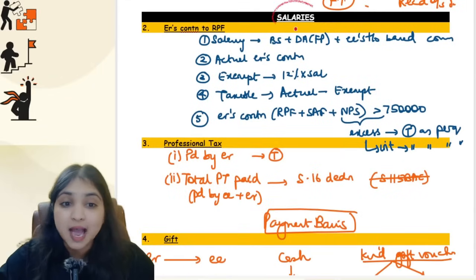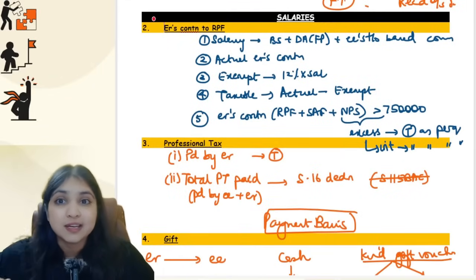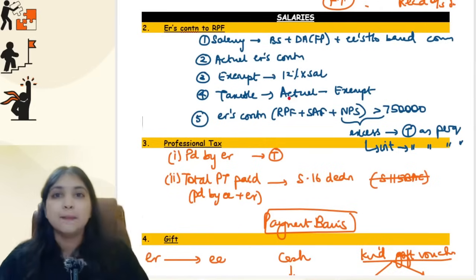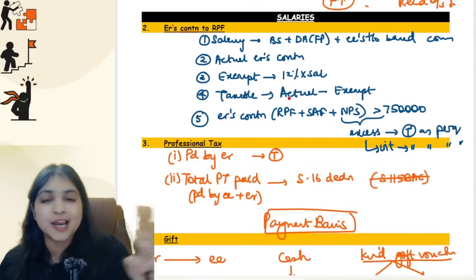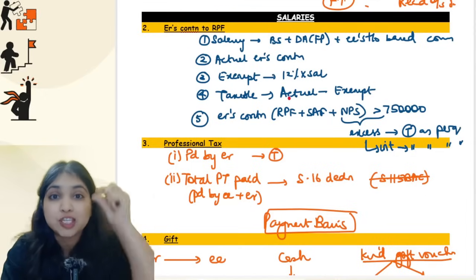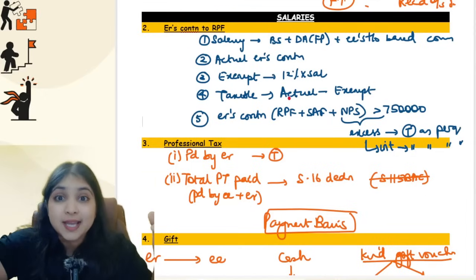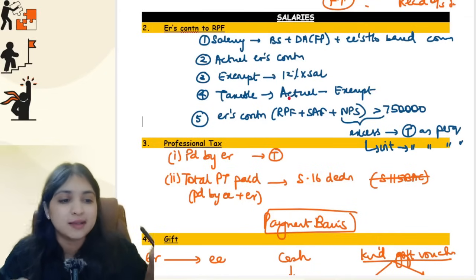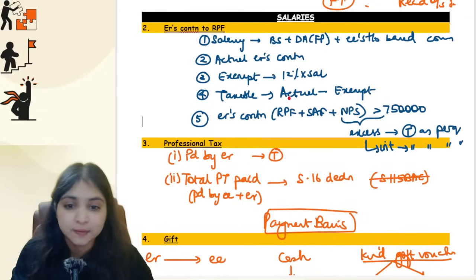Okay. Then in salaries, when it comes to employers' contribution to RPF, up to 12% of salary it is exempt. Beyond that, excess is taxable. But also don't forget this point, employers' contribution to RPF plus superannuation fund plus NPS put together, if it is more than 7,50,000, you will find the excess. The excess will be taxed as a perquisite under salaries head. Also, interest on the excess will also be taxable as perquisite under the salaries head.